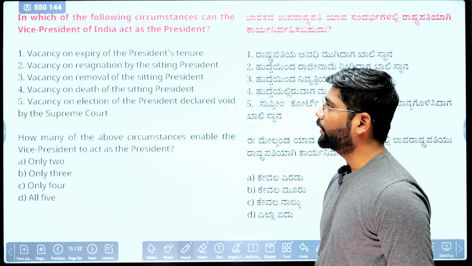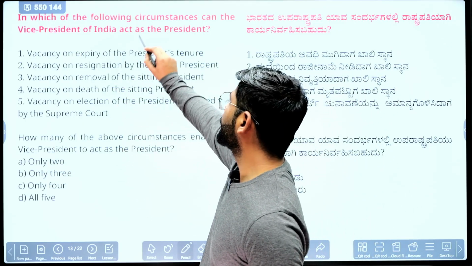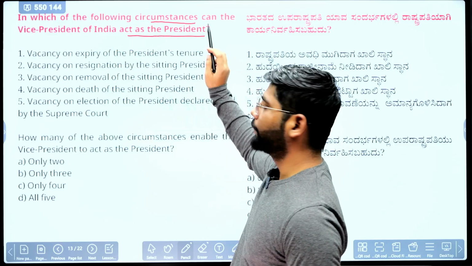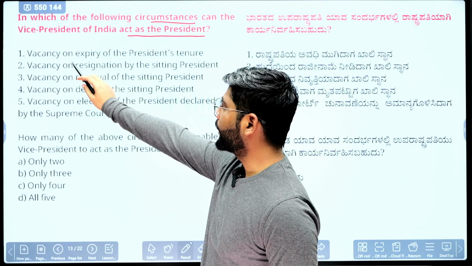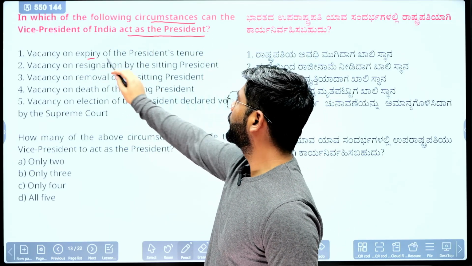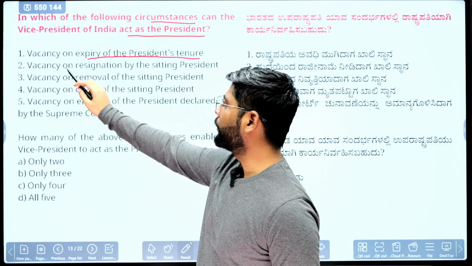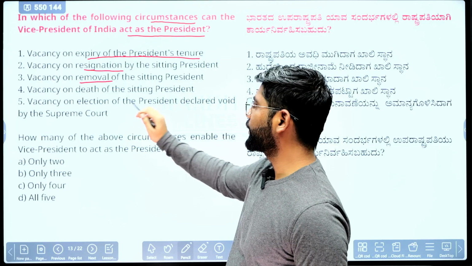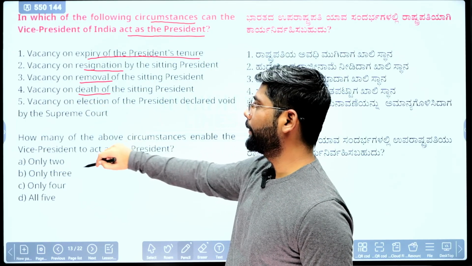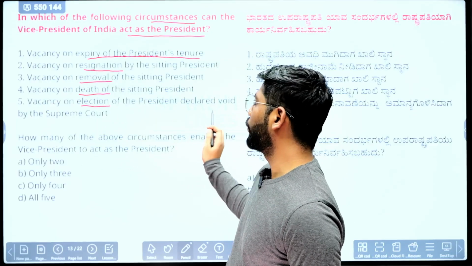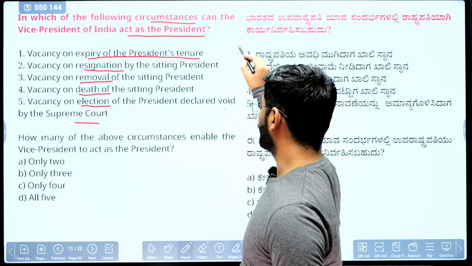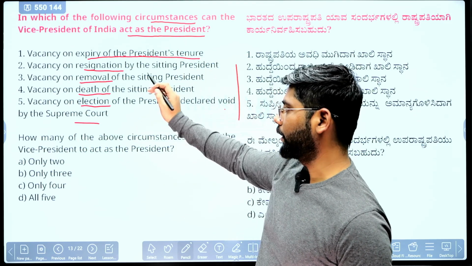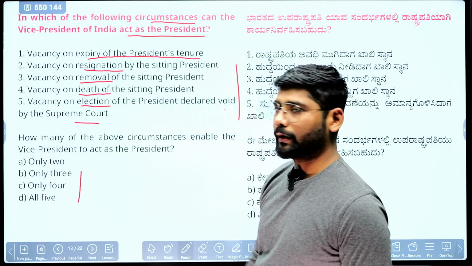Okay, we'll move towards the next question now. There are certain circumstances. It is asking, in which of the following circumstances can the Vice President of India act as president? First, the vacancy arising because of the expiry of presidential tenure. Second, vacancy because of resignation of the sitting president. Third, vacancy on removal of the sitting president. Fourth, vacancy on death of the sitting president. Fifth, vacancy on election of president declared void by the Supreme Court. In which of these circumstances can the vice president act as president? Let me know which one is correct here.